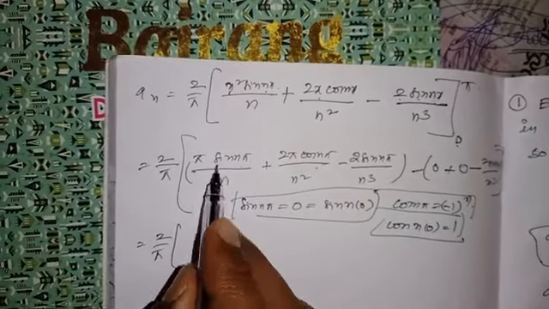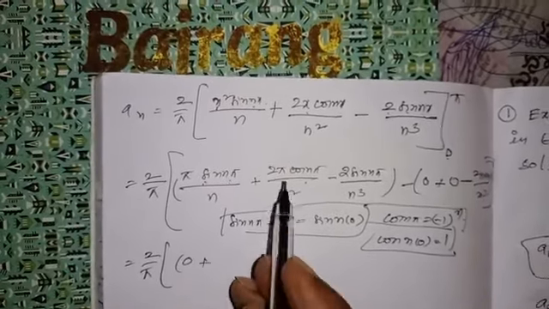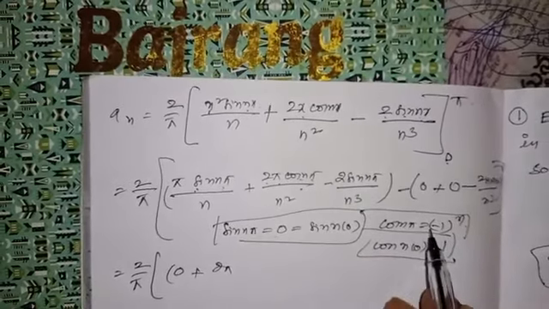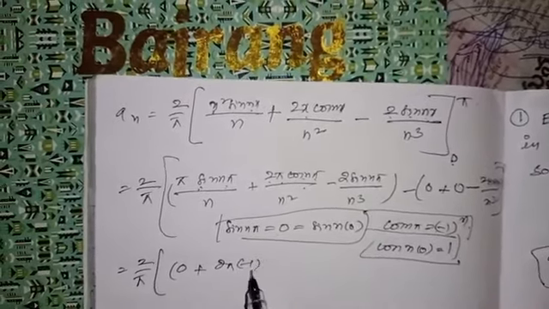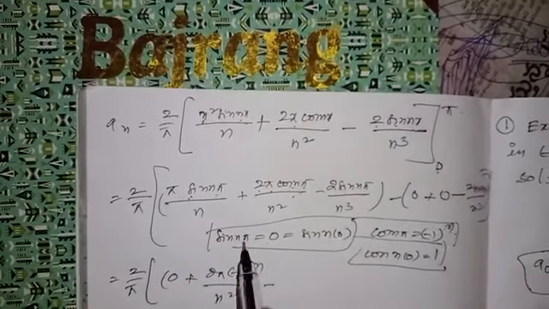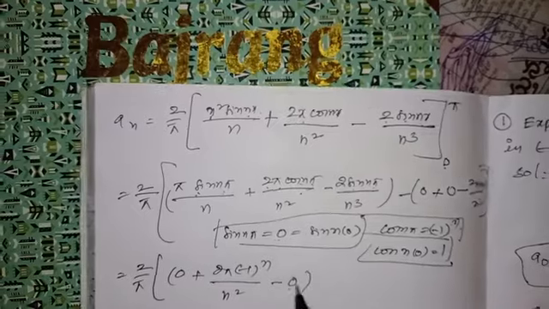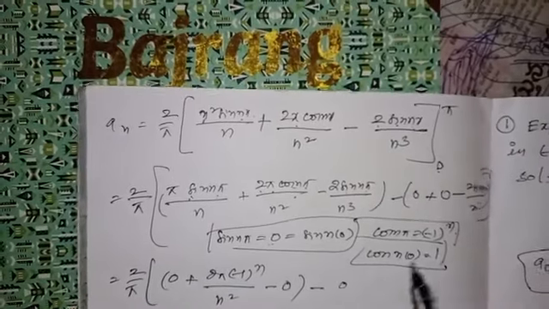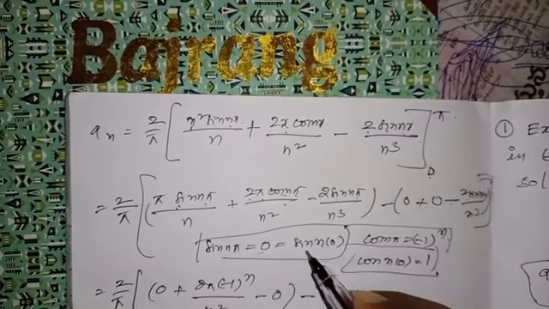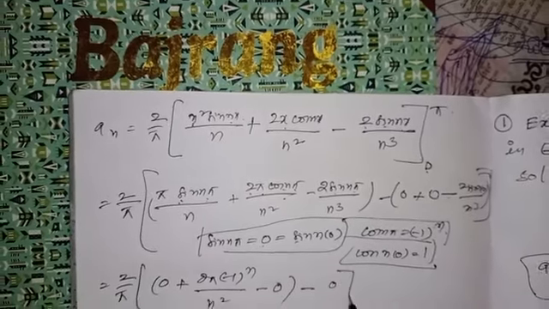That is equal to, this is sin n pi 0 plus 2 pi cos n pi. Cos n pi value is minus 1 power n, minus 1 power n by n square, minus sin n pi. Sin n pi value is 0. This is upper limit minus lower limit. This is minus sin n of 0. Sin n of 0 value is also 0. So lower limit is total 0.